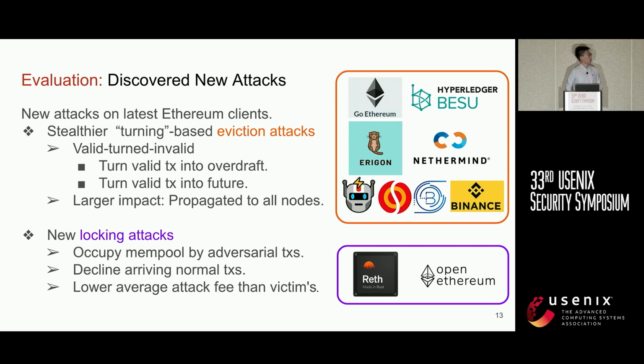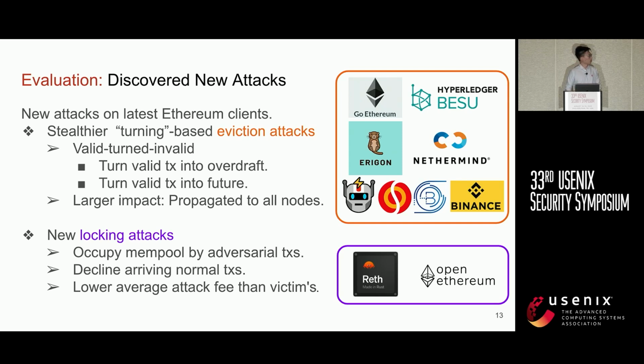MPFUZZ can rediscover the DETER attack. It can also find new eviction attacks on the latest Ethereum clients. The new eviction attacks are more stealthy. They turn valid transactions into invalid transactions, including turning valid transactions into overdraft transactions or future transactions. The new eviction attack has a larger impact.